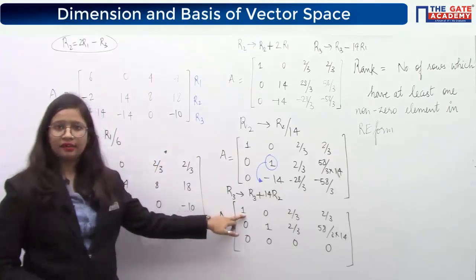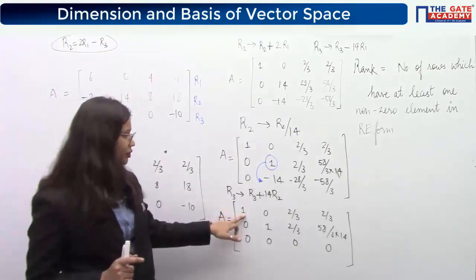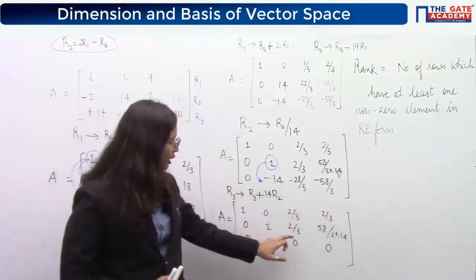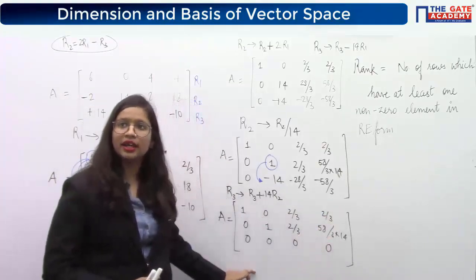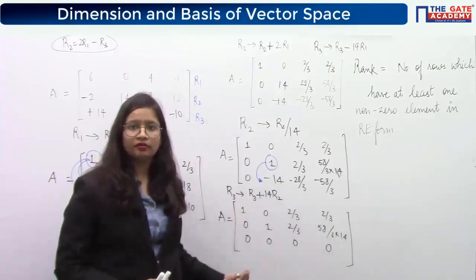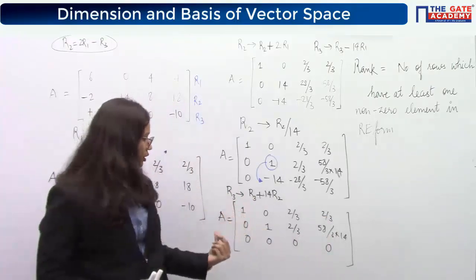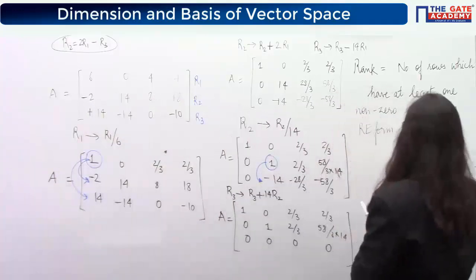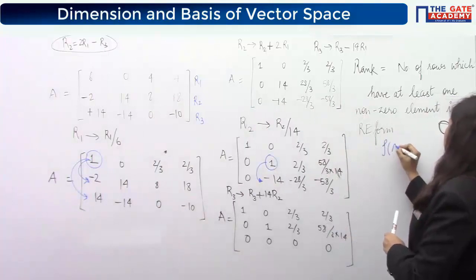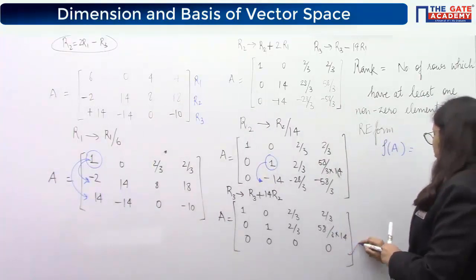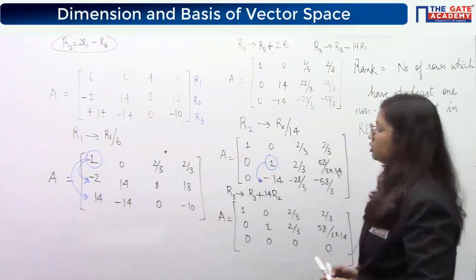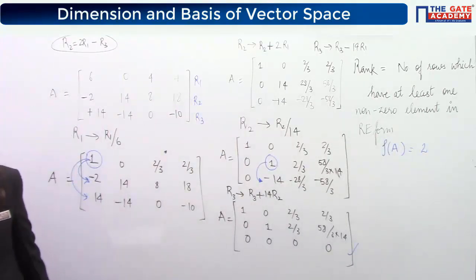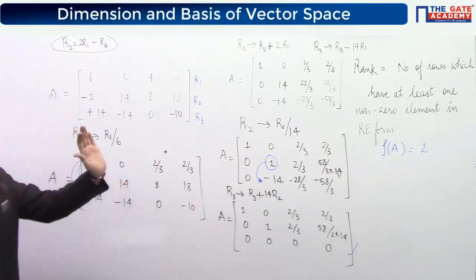So R1 has at least one element which is non-zero. There are three elements which are non-zero. R2 is also having three elements which are non-zero, but R3 does not have any element which is not equal to 0. So what we will say from here is that the rank of this matrix A, as row 3 has become completely 0, is equal to 2. Okay. So this is how you define it using row echelon form.